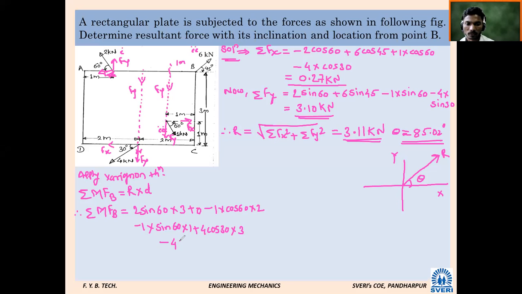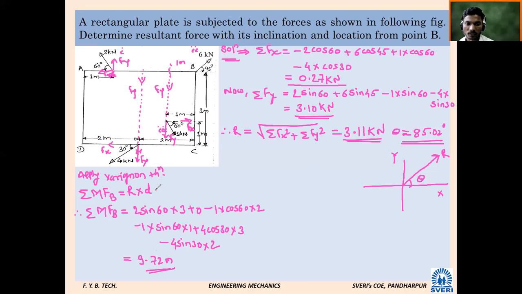What will be its value? 4 sine 30. What is the perpendicular distance of the line of action of this Fy force from point B? 2 meters. 2 meter is the correct answer. That's why this question was asked in the university exam. Calculate this now. 9.72 is one answer. Any more? Plus or minus? Plus 9.72. 9.72 meter is the answer.